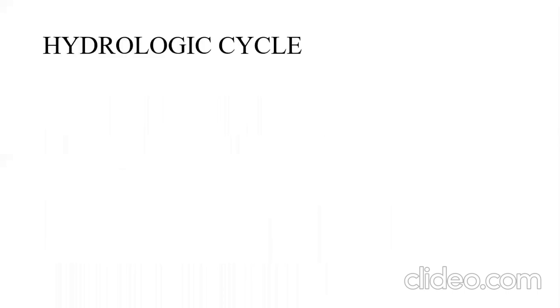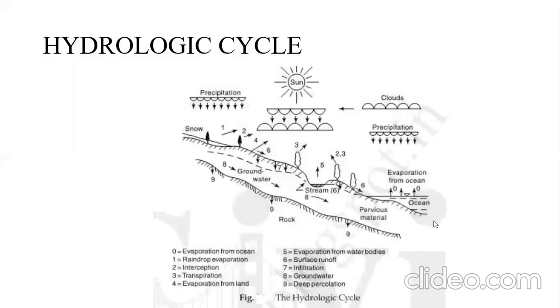If rainfall is there, then some amount of the water infiltrates into the soil. Then it joins the springs, then the streams and rivers, again goes to the oceans, and again there is a formation of vapors and clouds, likewise. So this cycle continues. Now we'll see in detail how the hydrologic cycle occurs and what its different components are. Okay, so we will describe it with the sketch.